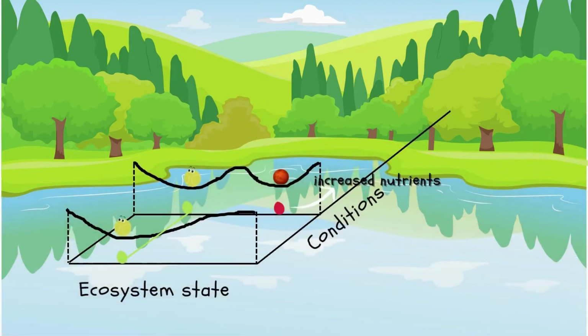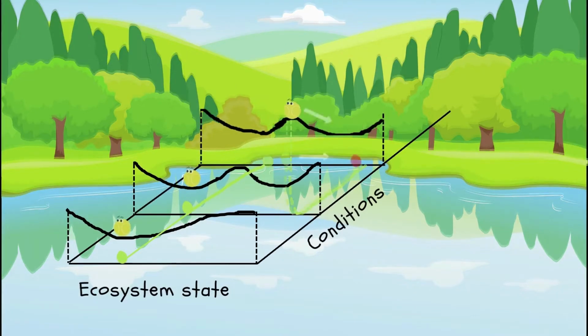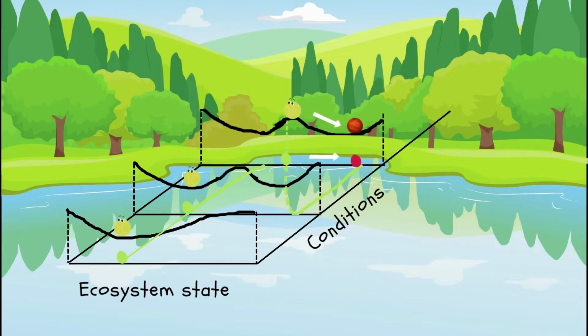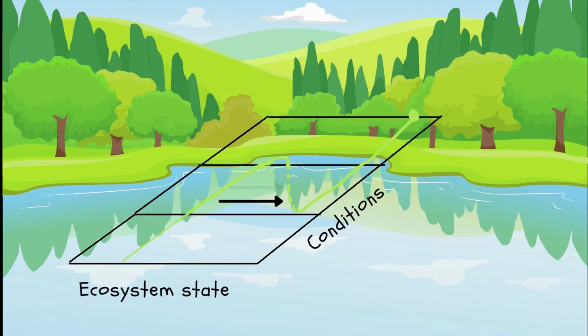Under this environmental condition, only a very large disturbance can cause the ball to roll from one stable state to another. So the system is resilient to disturbance. If environmental conditions change further, it becomes easier to go from one state to another. Now, only a minor disturbance can already push the ecosystem from the clear lake condition to the turbid state. Further changing environmental conditions might even remove the possibility of the clear water state altogether. Close to the tipping point, the system is no longer resilient.